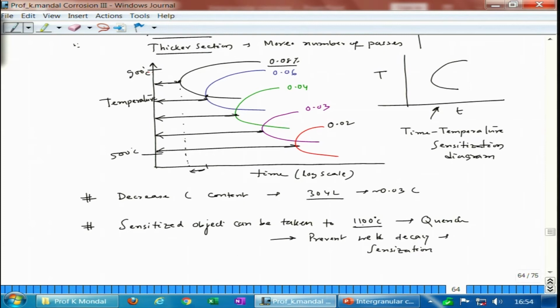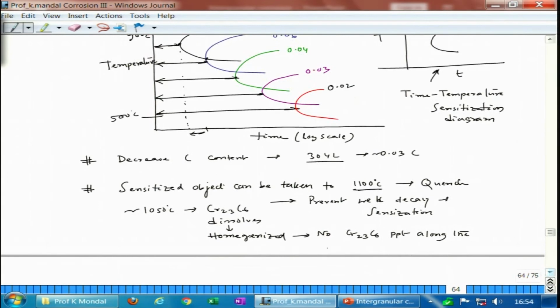Why? Because beyond 1050 degrees Celsius, around that, chromium carbide, Cr23C6, dissolves, and if you spend some time over there, it homogenizes, and then no precipitate forms along the grain boundary.